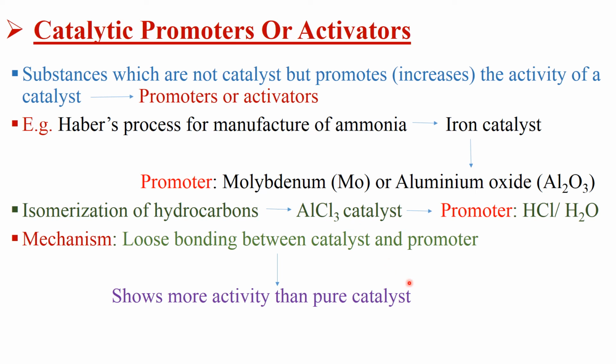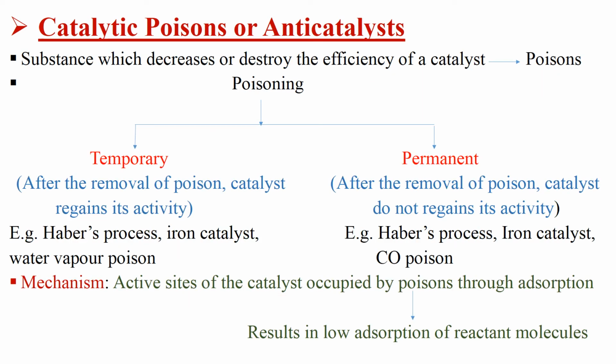Mechanism of catalytic promoters: there is loose bonding between catalyst and promoter, and this loose bonding shows more activity than pure catalyst. This is the mechanism.